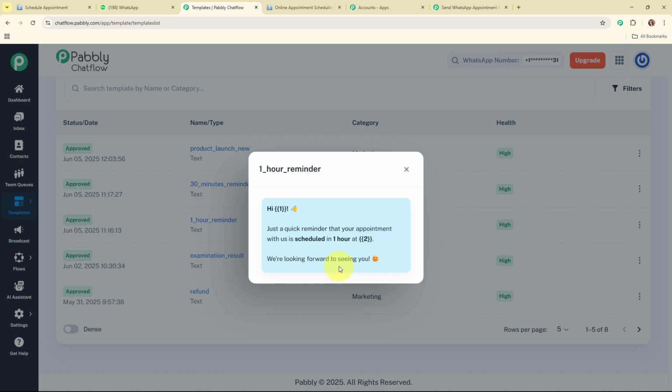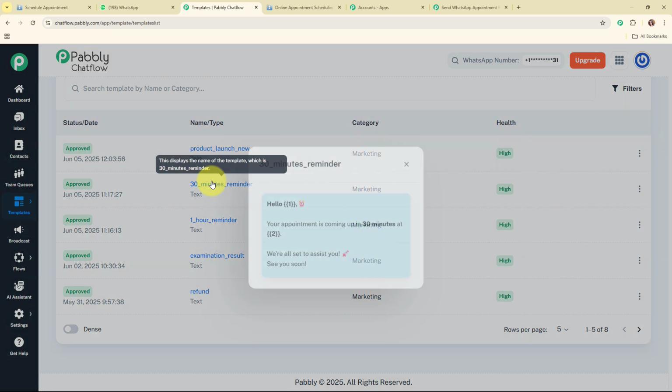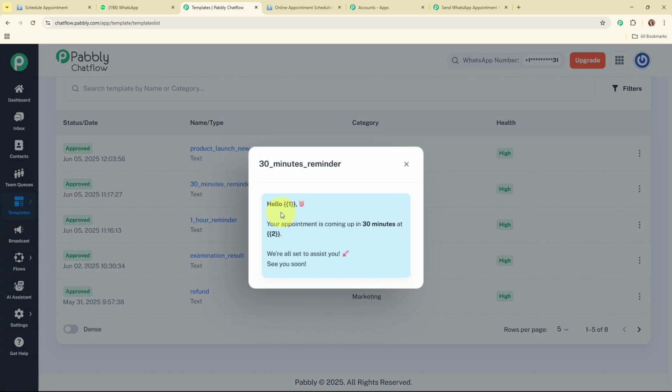So here you can see I've used 2 variables. One is for the client name and the other is for the time. Basically I've used variables so that whenever I'm going to schedule a new appointment, automatically these previously existing details will be updated with the new ones. Variables make our text dynamic, and you can add multiple variables in your draft. Alright, so this is the 1 hour reminder, and now let me show you the 30 minutes reminder. It says, "Hello {{1}}, your appointment is coming up in 30 minutes at {{2}}. We are all set to assist you, see you soon." So this is the 30 minutes reminder.